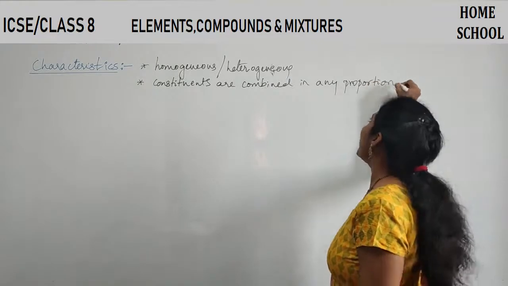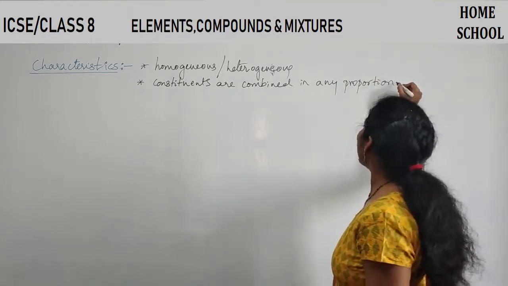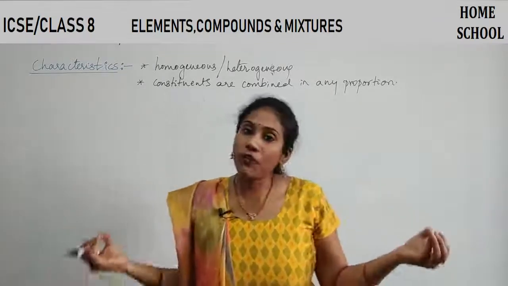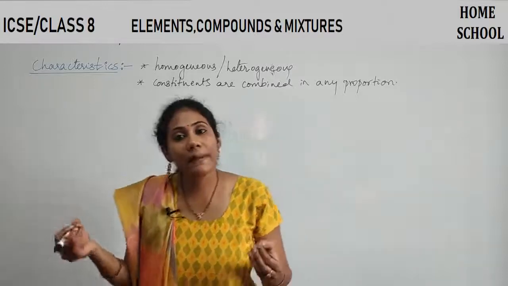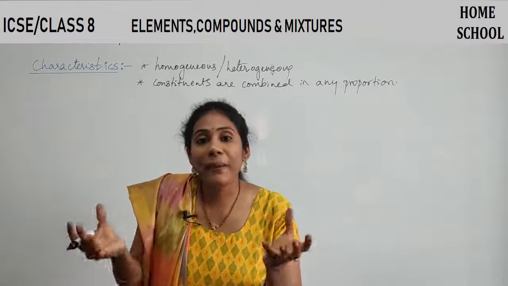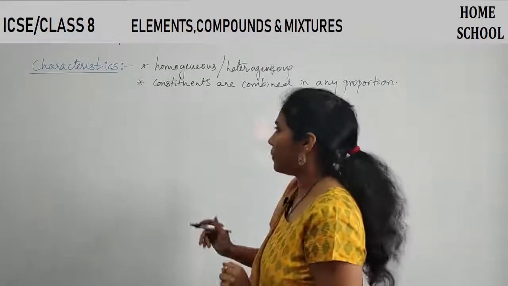It is not that one molecule of a compound has to be mixed with one molecule of another compound. Constituent particles can be combined in any proportion, any number of constituent particles can be combined. That's the meaning of that point.